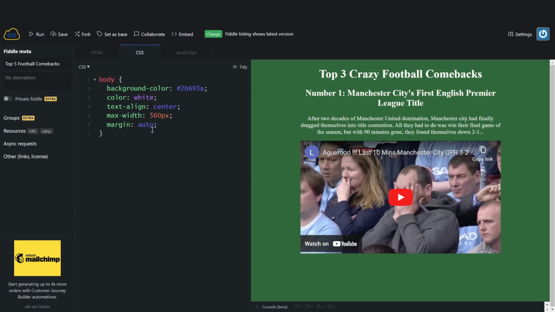Another thing I'm going to do is I don't like how high it is up at the top, so I'm going to add a little bit of padding around the outside. So if I write padding, and if I say that the padding will be 0 to the left and right, but then 50 pixels at the top and bottom.